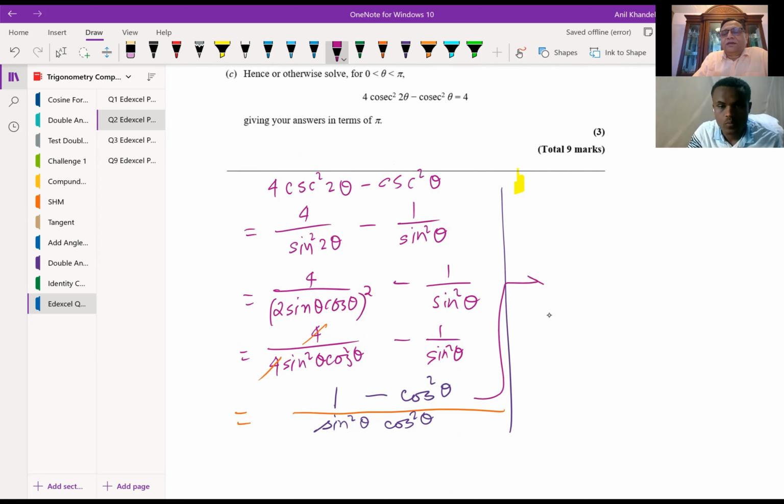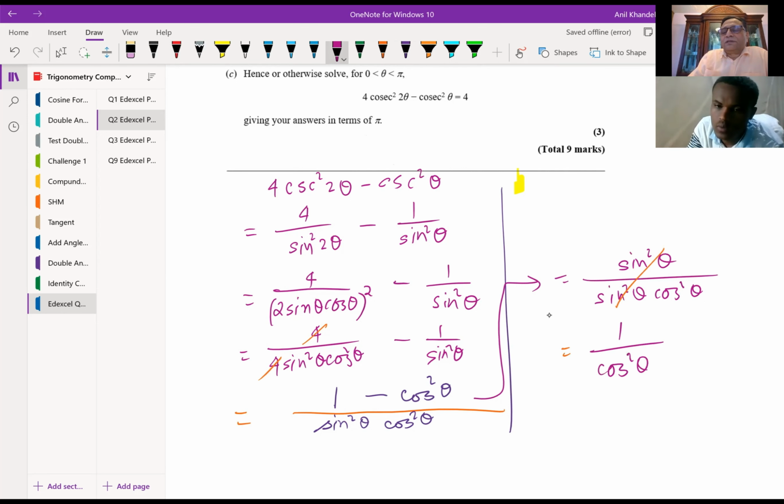So we can write this as equal to what? What is 1 minus cos square theta? Sine square theta. And the denominator is sine square theta cos square theta, correct? So sine square theta cancels and we are left with 1 over cos square theta, which is secant square theta.